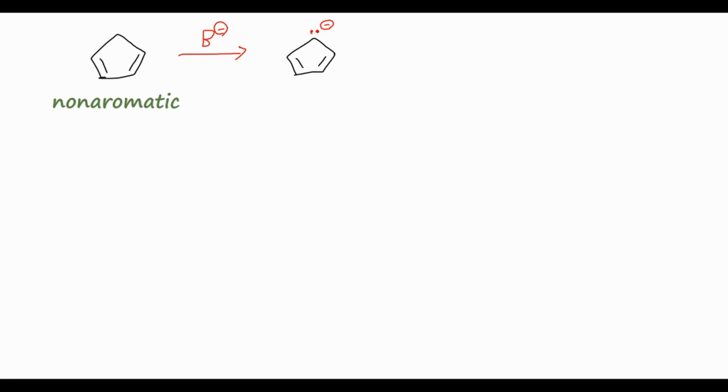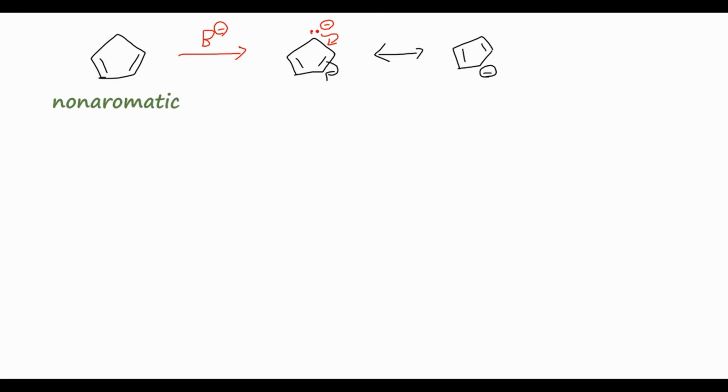So now we can see that in addition to being cyclic, this compound is now conjugated, because this lone pair of electrons is delocalized throughout all 5 of these carbons. We can draw a resonance structure, for example, with this lone pair coming down to form a double bond between these two carbons. Now we have this double bond swinging over one, to where the electrons in this double bond are now just hanging out on this carbon here. And you can repeat that for all 5 carbons in the ring. So again, that means this structure is conjugated, and it's also going to be planar. We have a pretty small ring, and these double bonds are going to really force that into the planar configuration.